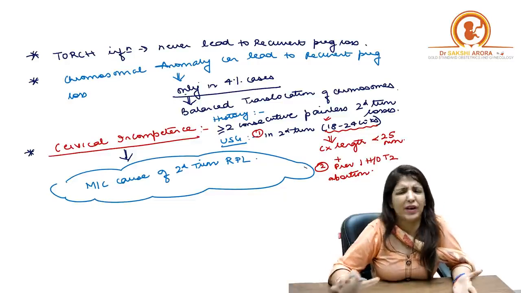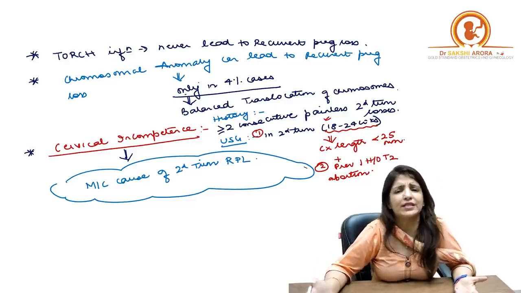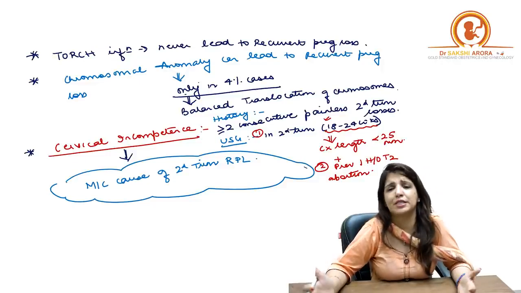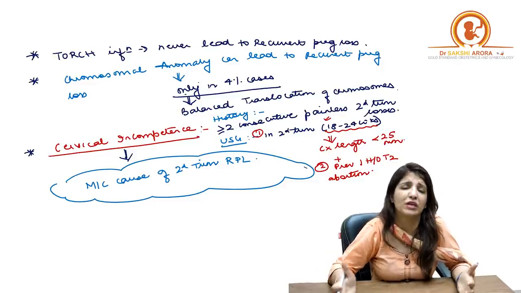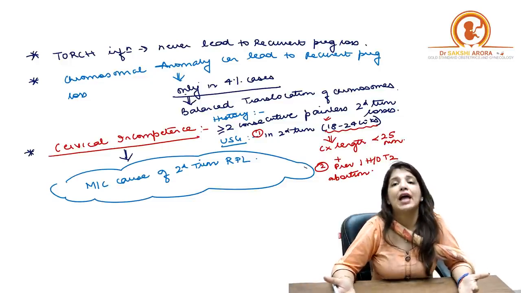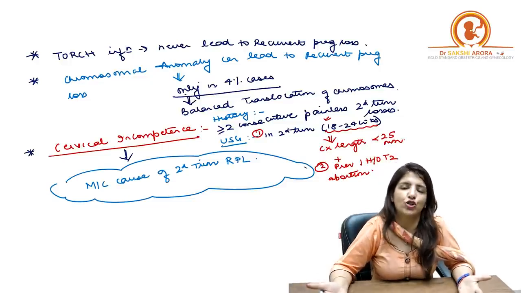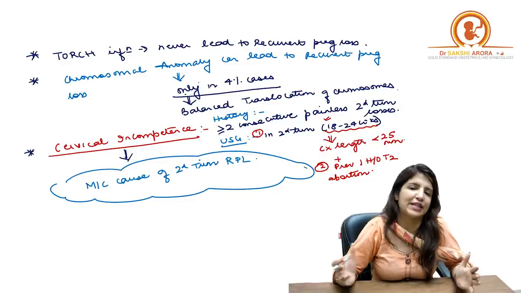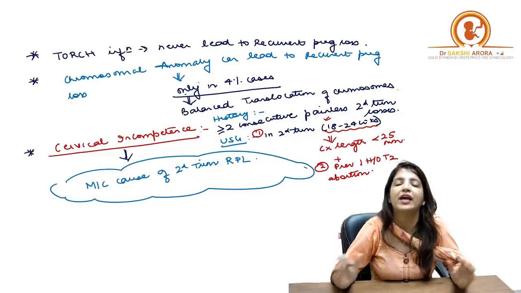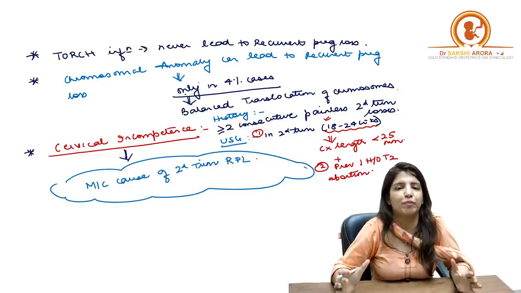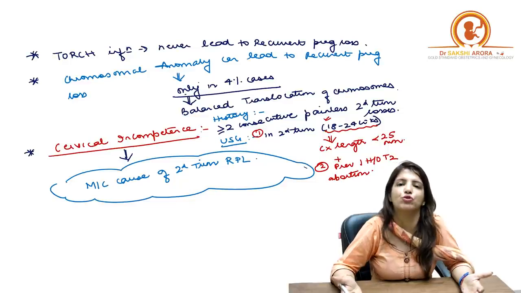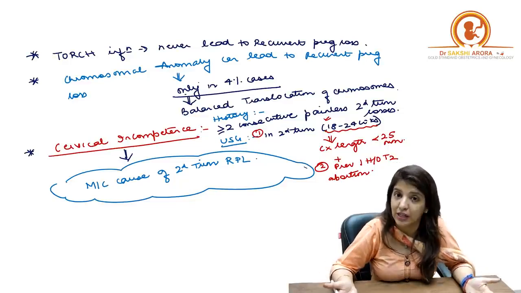And everything about cervical incompetence I've already told you. In cervical incompetence, the patient is going to give you a history of painless abortions. These painless recurrent abortions are going to be of mid-trimester, that is, in the second trimester. The most common time for abortion is 14 to 16 weeks, but it can happen any time between 16 to 24 weeks. That is why, if your patient has cervical incompetence, management is that you have to do a cervical cerclage.